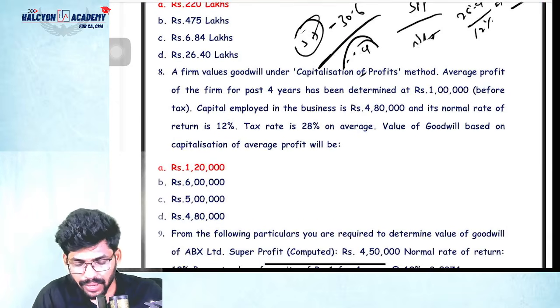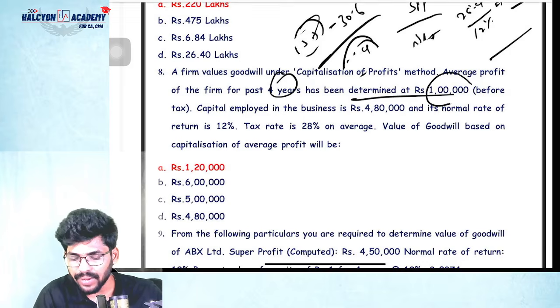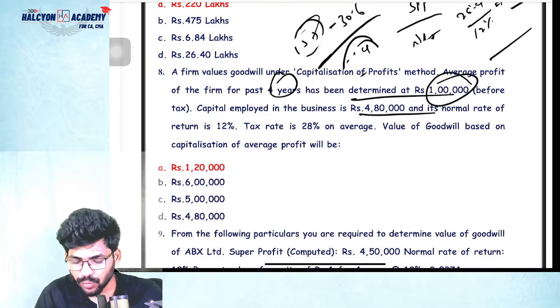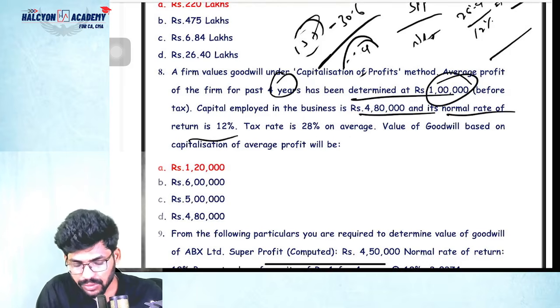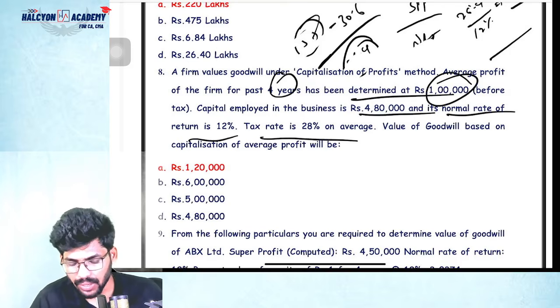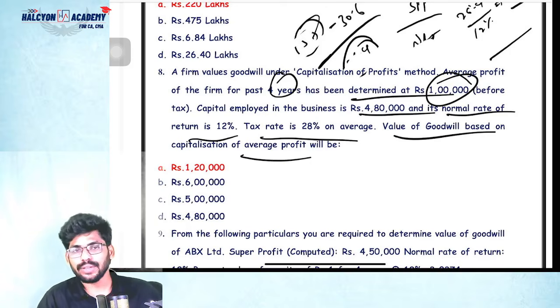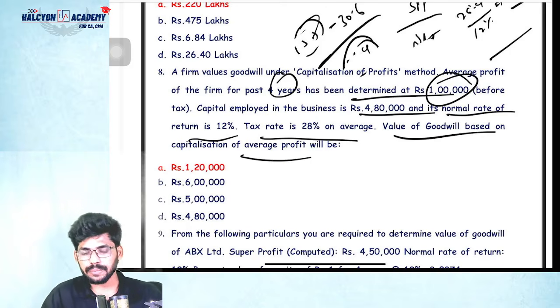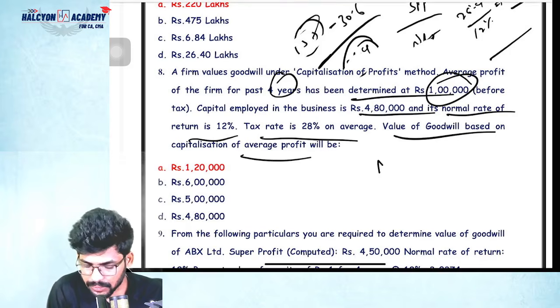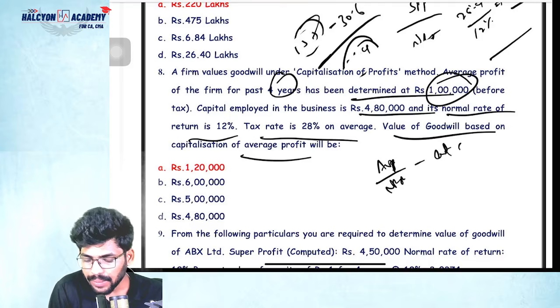Okay, a firm values goodwill under calculation of average profit. The average profit of the firm for 4 years has been determined as 1 lakh before tax. Capital employed in the business is 4 lakh 80, and its normal rate of return is 12%. Tax rate on average is 28%. Value of goodwill based on the calculation of average profit. Can you please tell me the formula in case of average profit? Average profit divided by NRR minus actual capital employed.